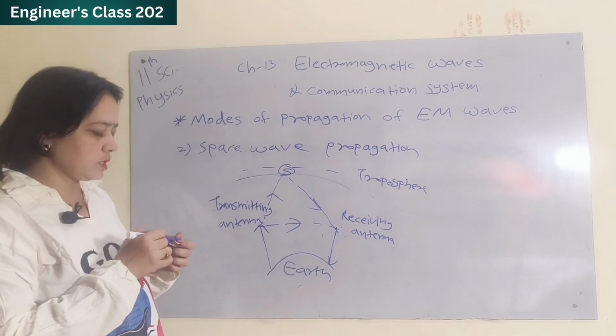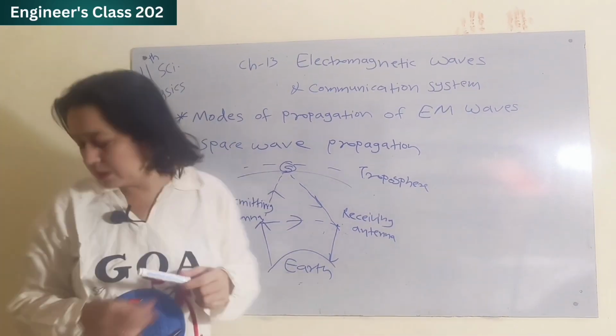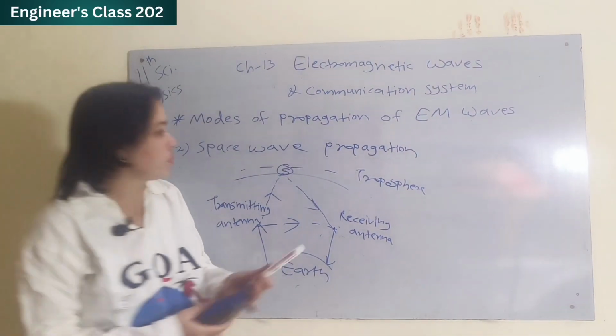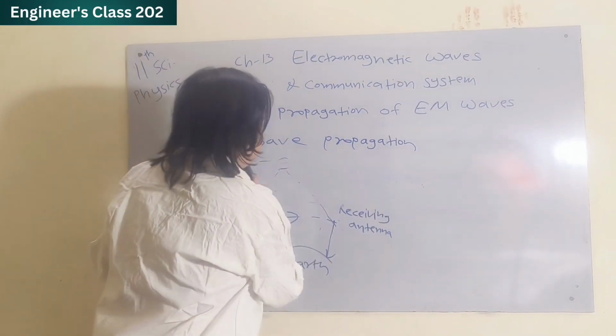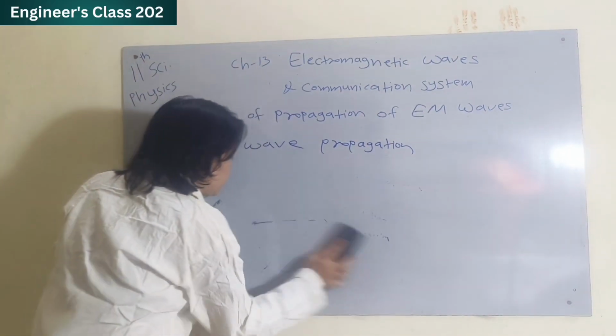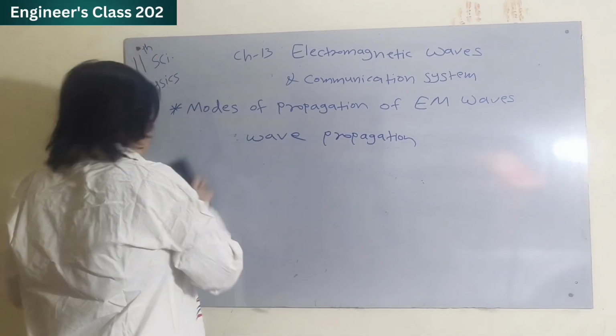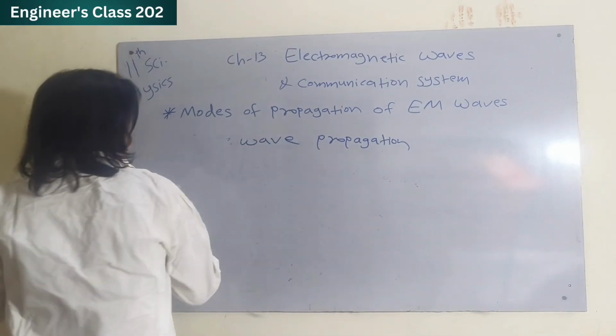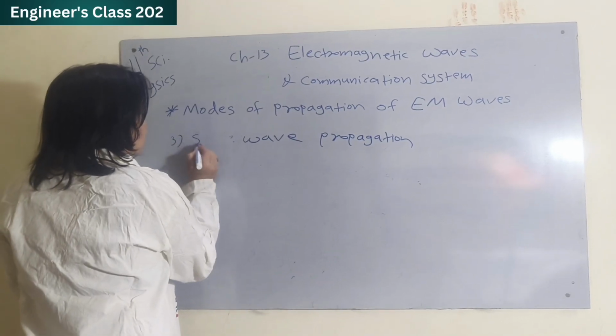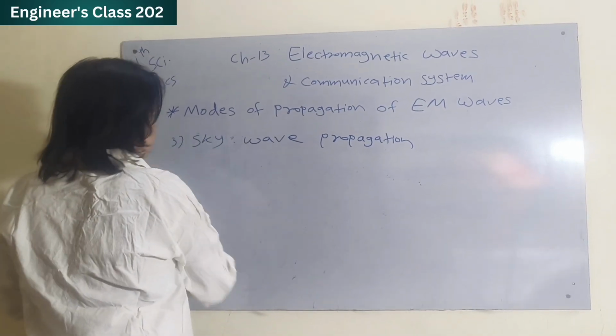And the third propagation is sky wave propagation. Then what happens in sky wave propagation? So let's see sky wave propagation. Third type, sky wave propagation.